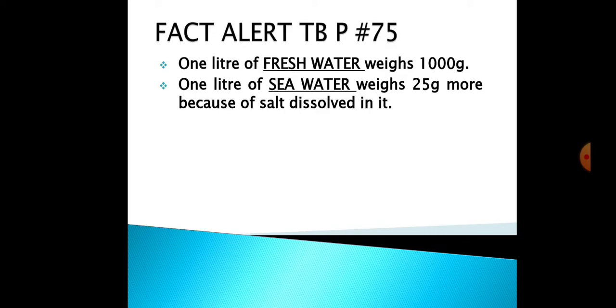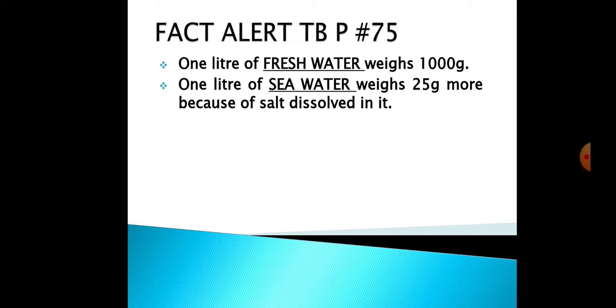Then we have a fact alert on page number 75 of your textbook, and that is the difference between fresh water and sea water. Now, what is the difference? If I take 1 liter of fresh water and 1 liter of sea water, what will be the difference? The difference is the weight.